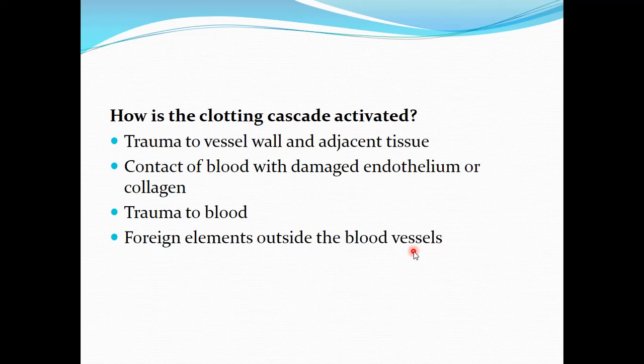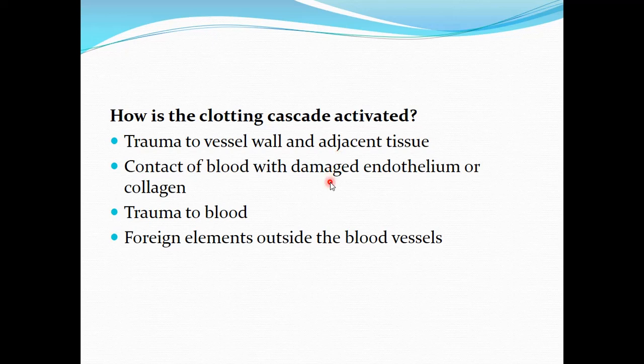Now we are going to see the factors which can cause the clotting cascade to be activated. These are different situations in which blood clotting will be initiated. Number 1 is the trauma to the vessel wall and the adjacent tissue. This is extravascular trauma or external trauma, in which there is damage to the vessel as well as damage to the extravascular tissue. In this situation, the clotting cascade which is activated will involve the extrinsic pathway of clotting.